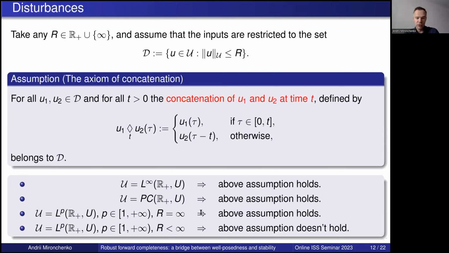Therefore, the assumption will hold. But if we take R less than infinity, then the assumption will not hold, because we can take two LP functions, glue them together, and the norm of the concatenation may be larger than the norm of the two original ones, and we may go out of this set D. We will stay in U, but we will be out of D, and this is not what we want. So in this case, the assumption will not hold. Okay, it will be important for the next proofs.